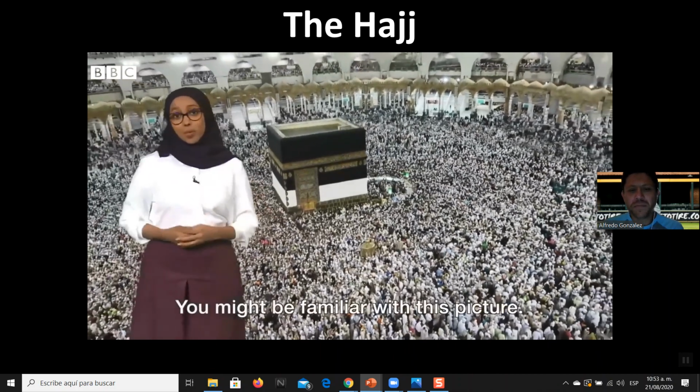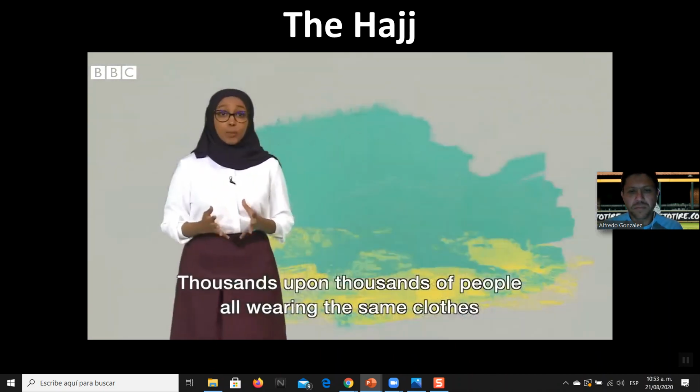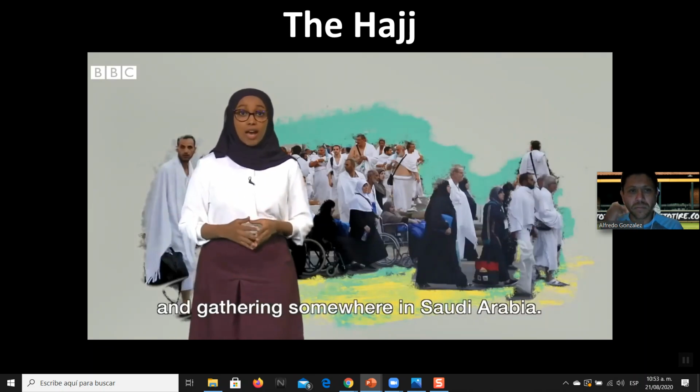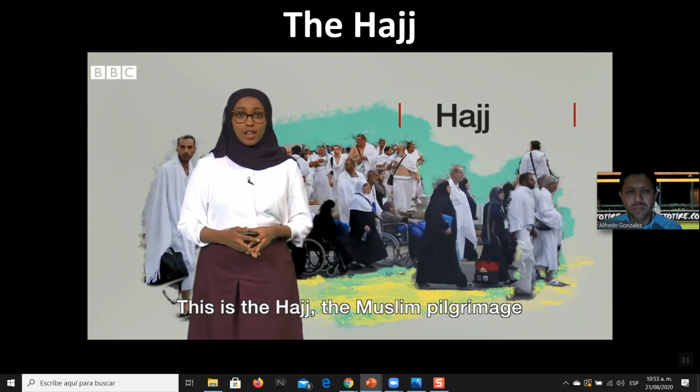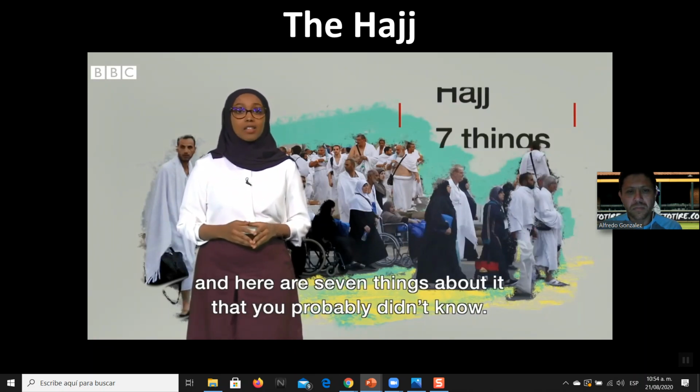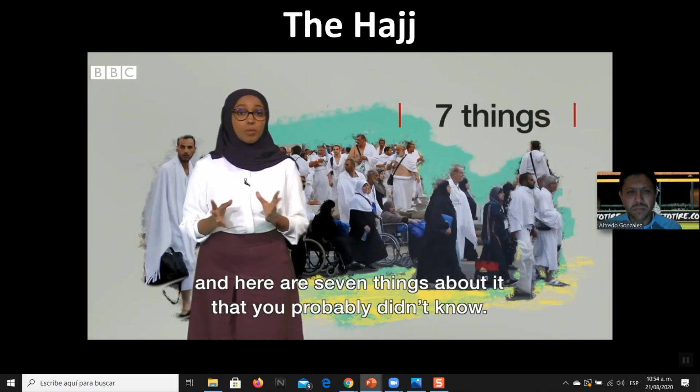You might be familiar with this picture. Thousands upon thousands of people, all wearing the same clothes and gathering somewhere in Saudi Arabia. This is the Hajj, the Muslim pilgrimage, and here are 7 things about it that you probably didn't know.